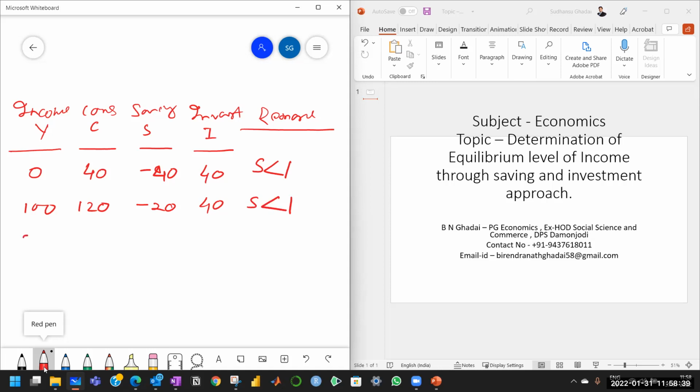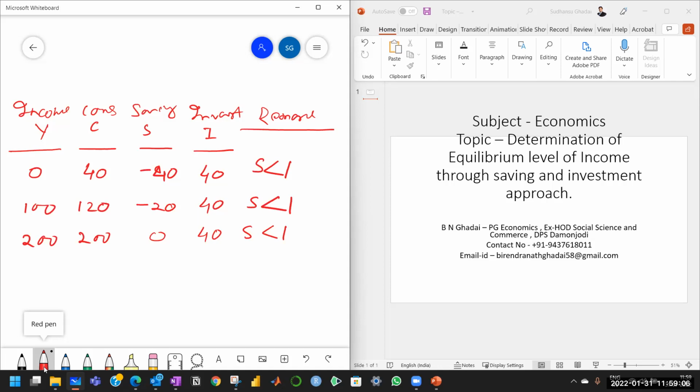Now the income we take 200, consumption increases at the same 80%, so it becomes 200. So naturally the saving is 0. Investment is 40. Again, saving is less than investment. But what does this approach say? That equilibrium will be achieved only when saving is equal to investment.